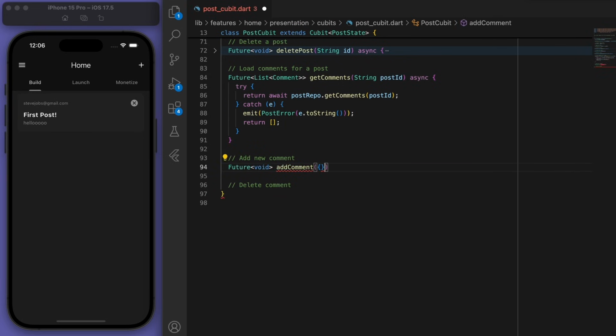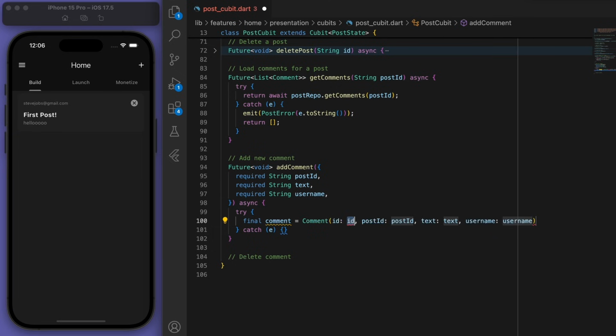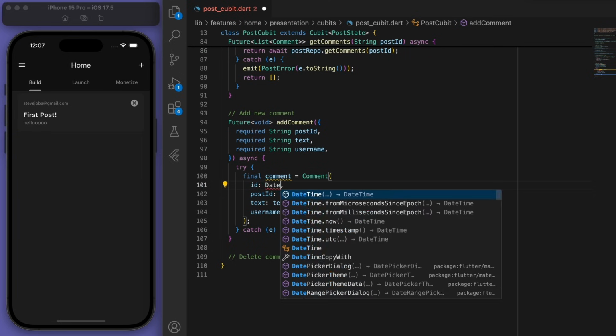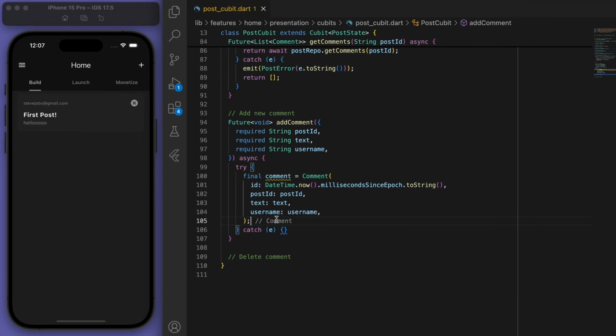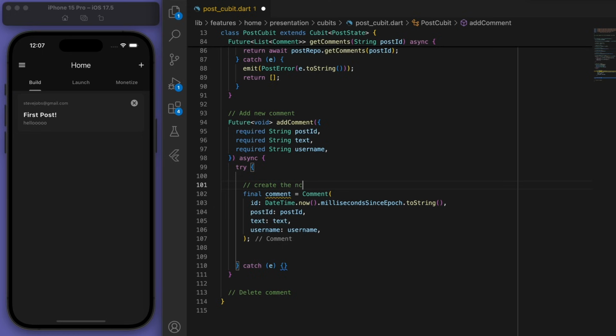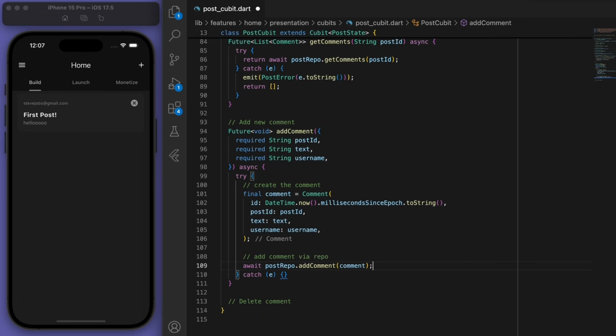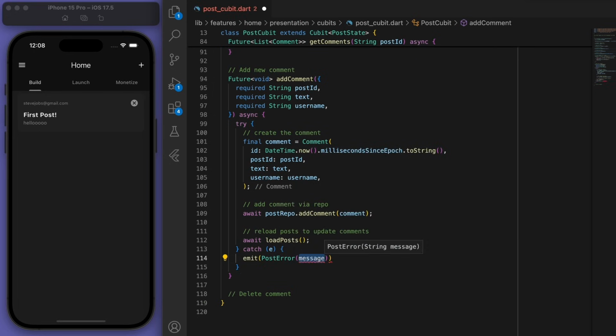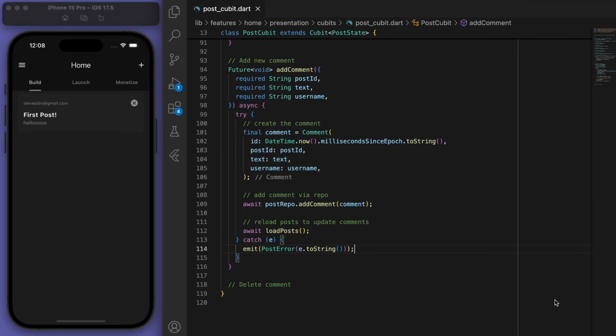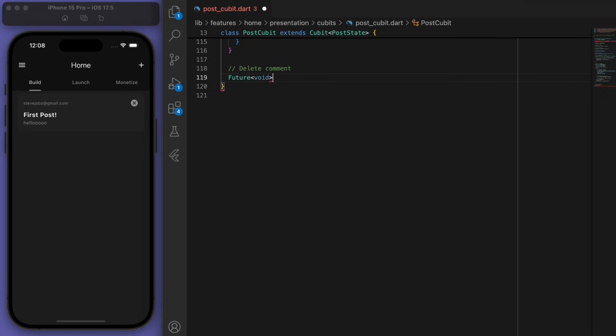Similar thing for adding a comment. Let's require the appropriate fields: post ID, text, and username. And then here we can create the comment object, and add the comment via the repo. Then we can reload all the posts to update the comments.